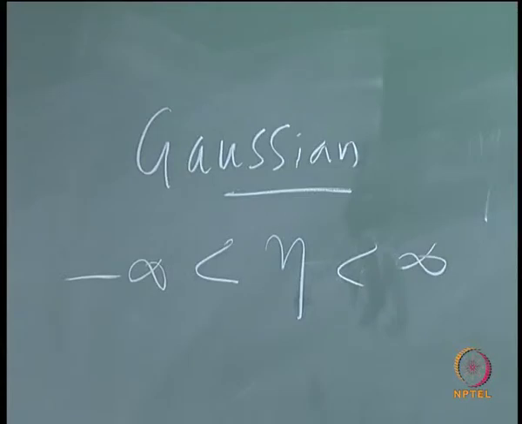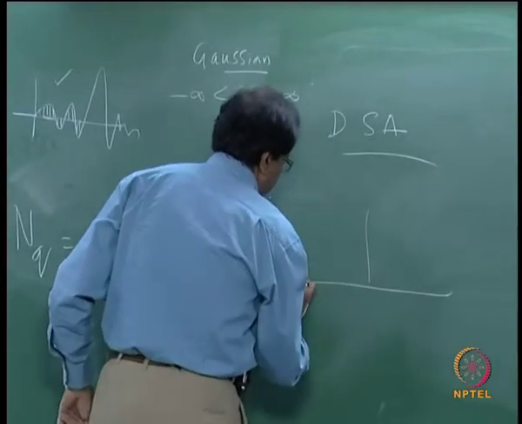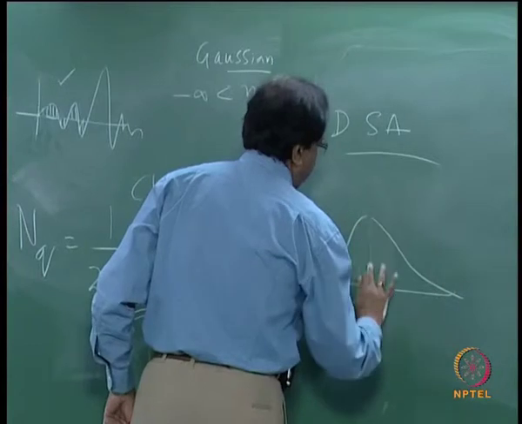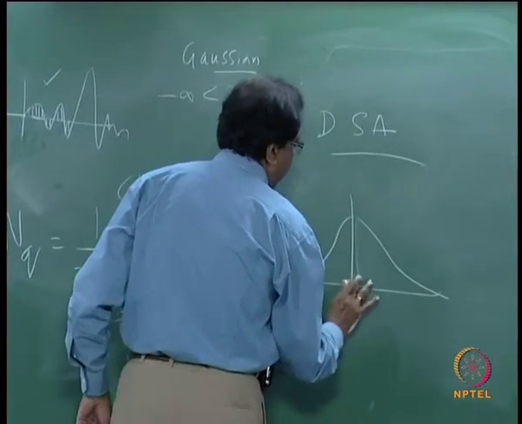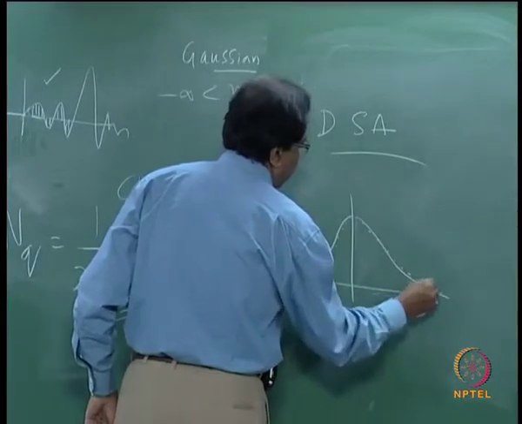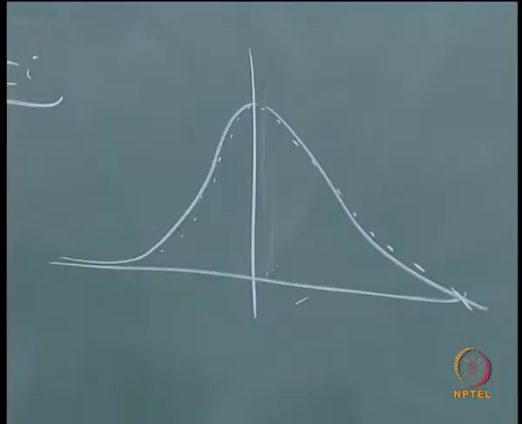This is the variation. So when you draw the Gaussian distribution, it will be something like this. So your measured points will be, so then you say that it follows a Gaussian distribution.